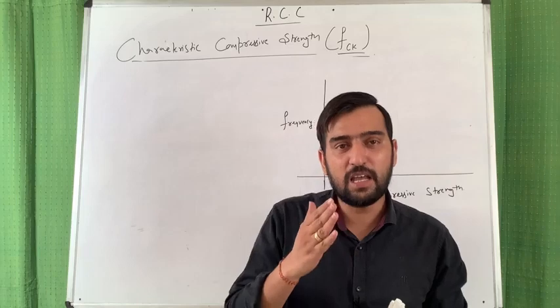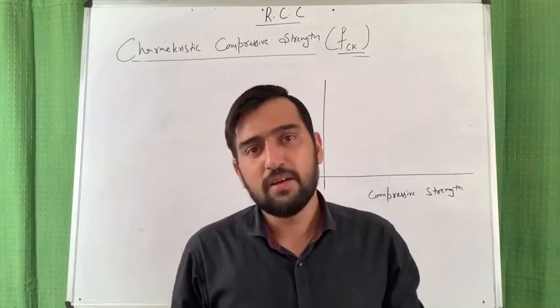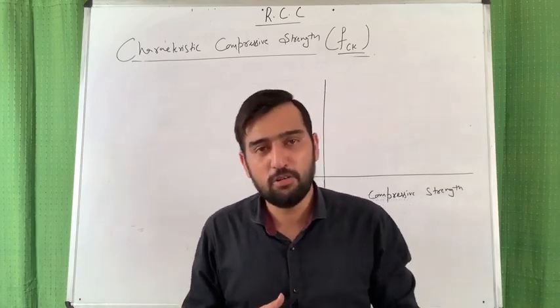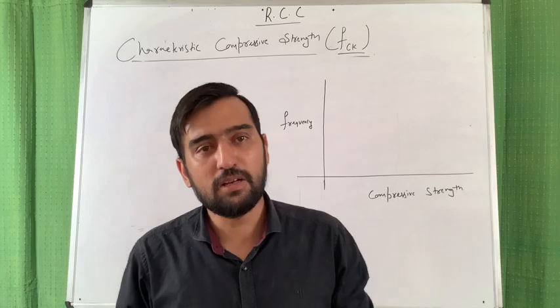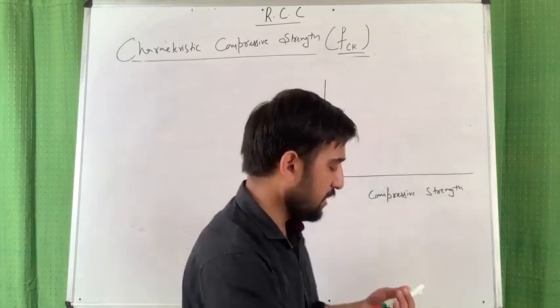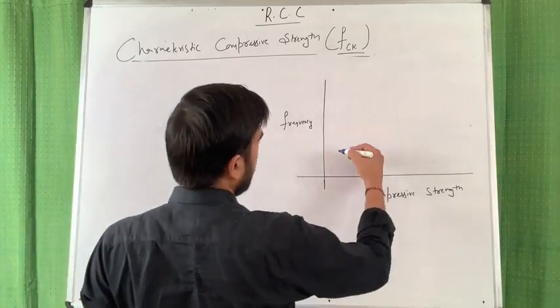For M30 the average value may be something like 35 or 34. I am not telling you the exact value. I will tell you how you can calculate the mean strength on the basis of characteristic strength. But let me show you this by making some graphs. So it will be like this.